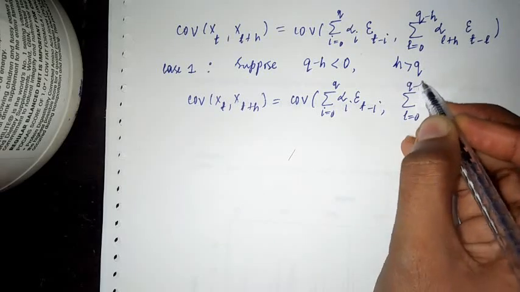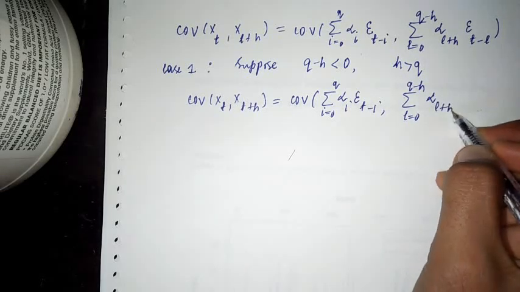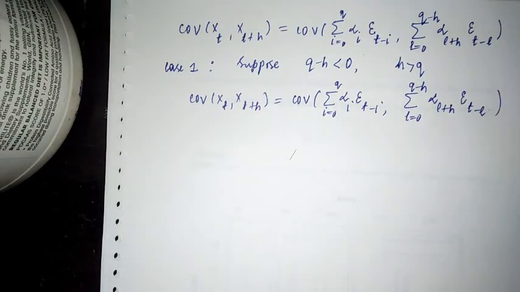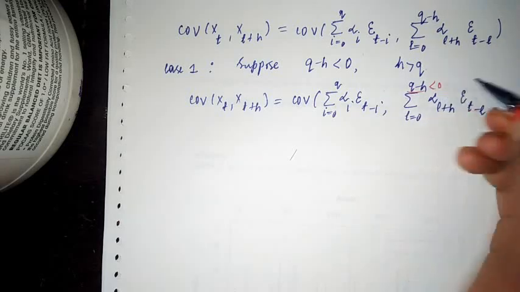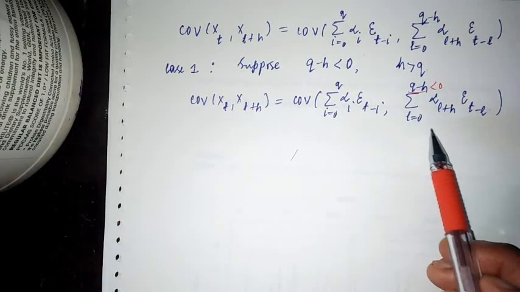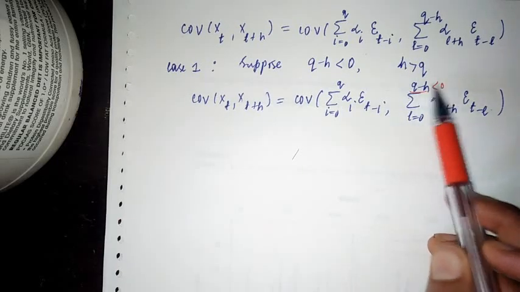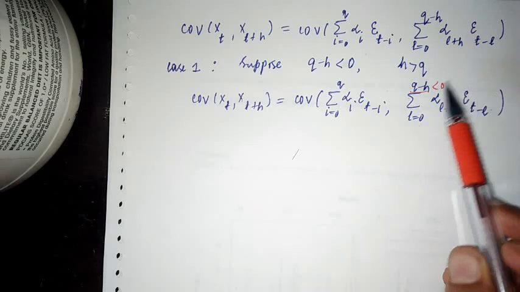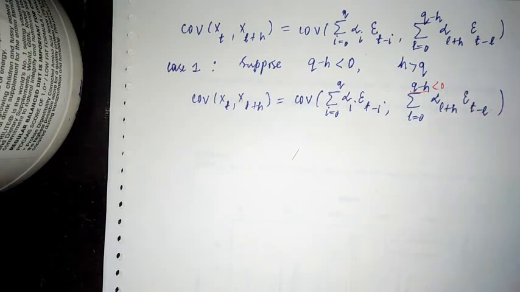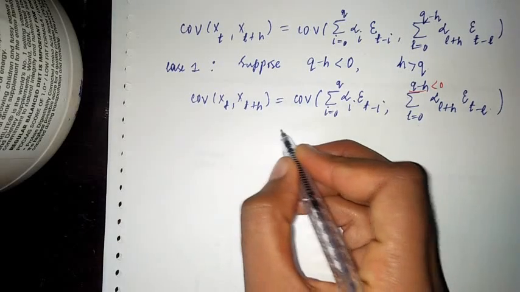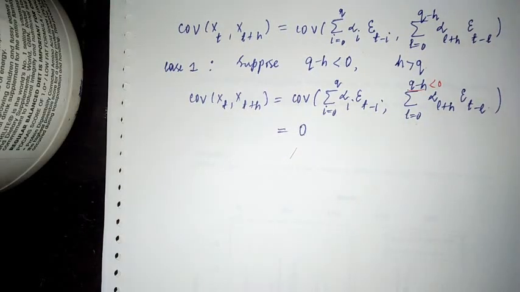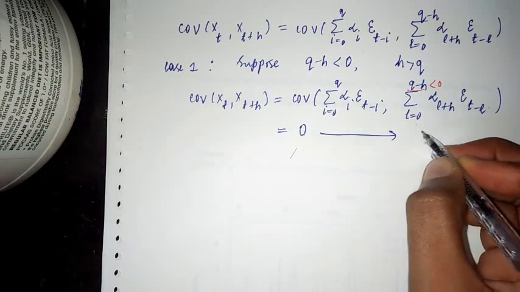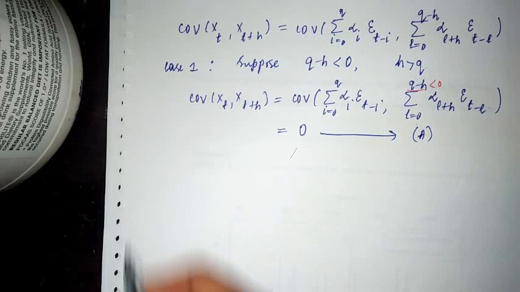L is from 0 to q minus h, alpha L plus h epsilon t minus L, and I'm saying that q minus h is less than 0. So is this expression meaningful? L is starting from 0 and this is less than 0. So there is no epsilon t satisfying this condition from 0 to less than 0. So the covariance will be simply 0. Whenever q minus h is less than 0, the covariance will be 0. This I am going to take as equation A.